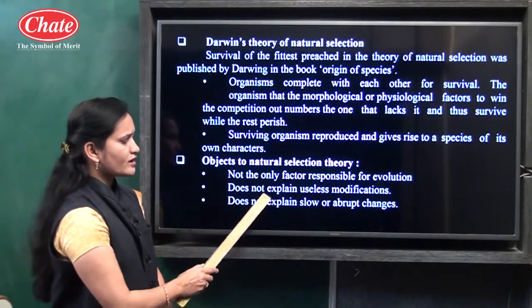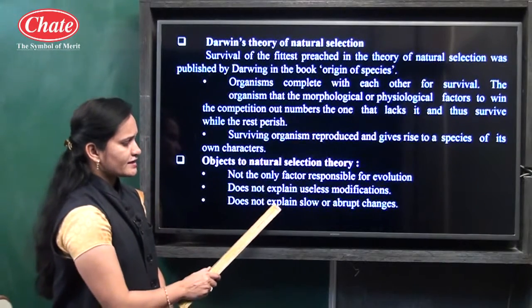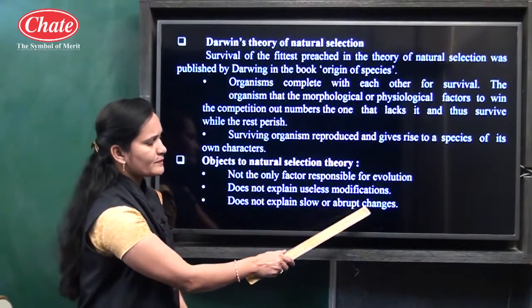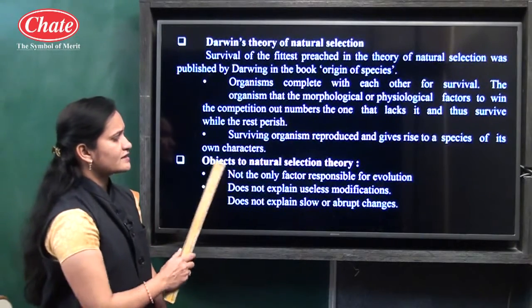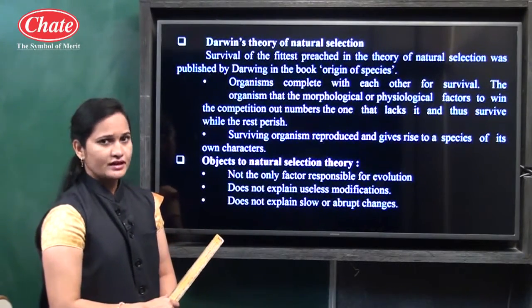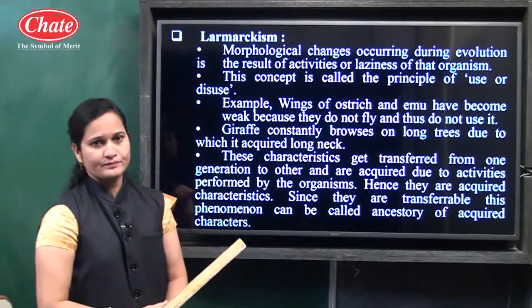After that, it does not explain useless modification, and it does not explain slow or abrupt changes. So these are some objections which are raised against the natural selection theory. Now see the next point about Lamarckism.